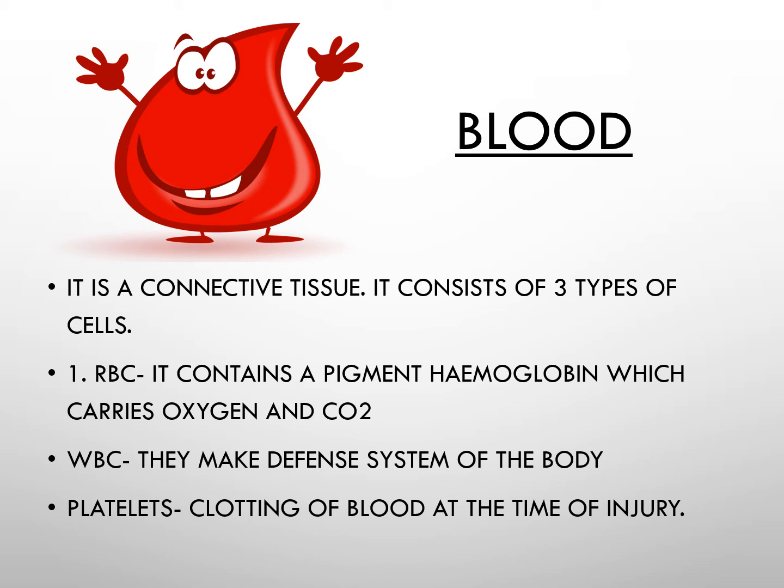Blood cells are of three types: RBC, WBC and platelets. RBC means red blood cells. They are red because they have a pigment hemoglobin, and the work of hemoglobin is to carry the oxygen and carbon dioxide.